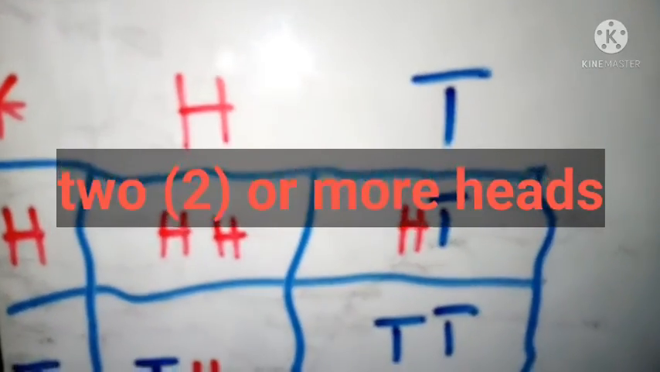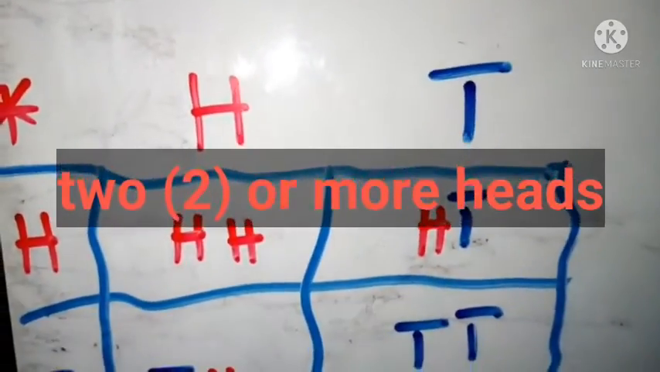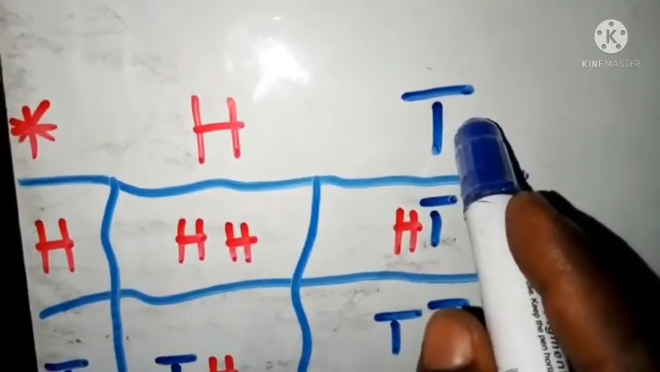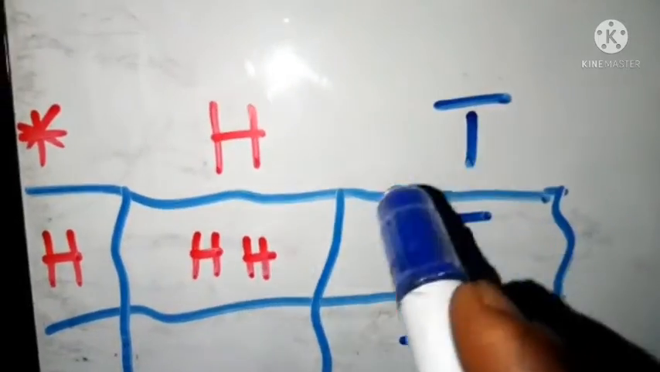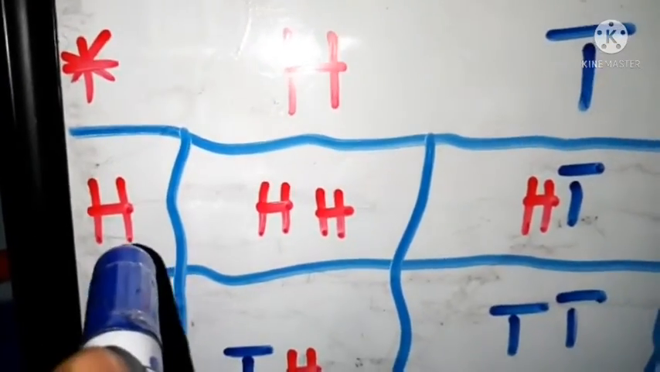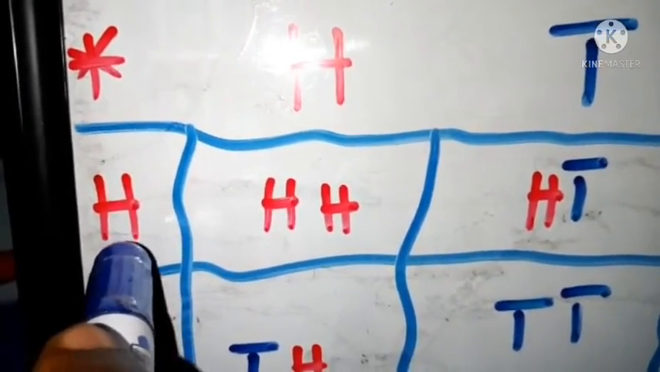Okay, so how many times are we tossing the coins? We are tossing the coin 2 times, right? So this is one coin, with the head and the tail. Of course, the coin has a head and a tail. And then this is the second coin, right? So the second coin has the head and the tail.